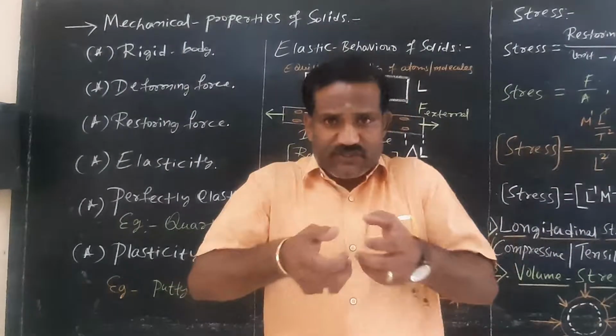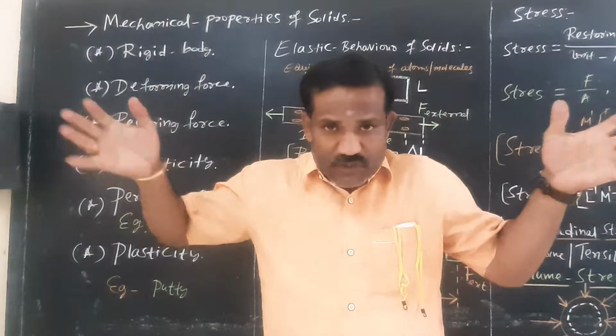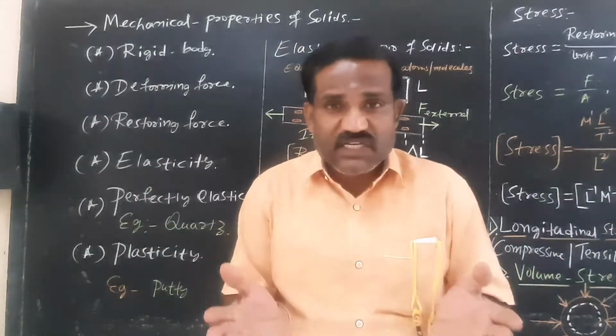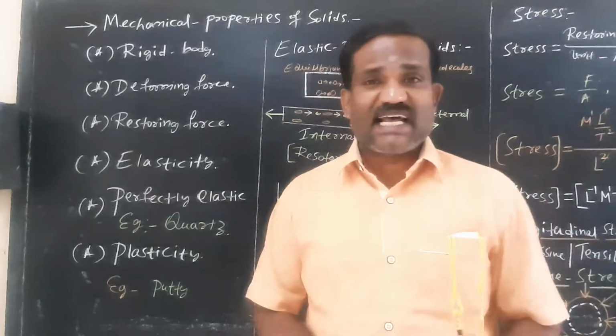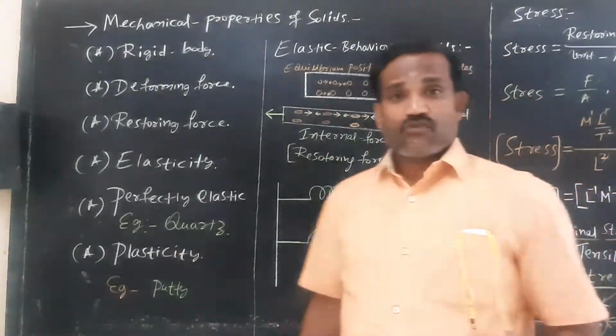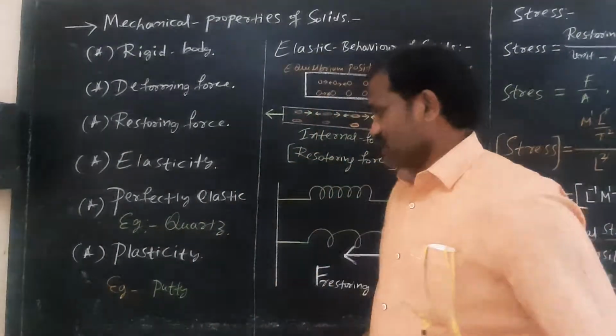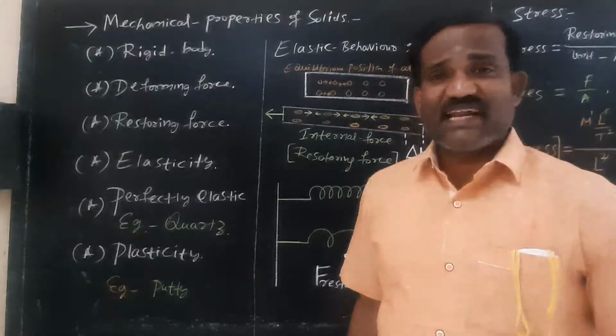When you stretch a rubber, after removing the external force, the rubber will regain its original shape and size. Am I right? So even steel is elastic in nature. Quartz is a crystal. Quartz is more elastic in nature. So what do you mean by a perfectly elastic material?